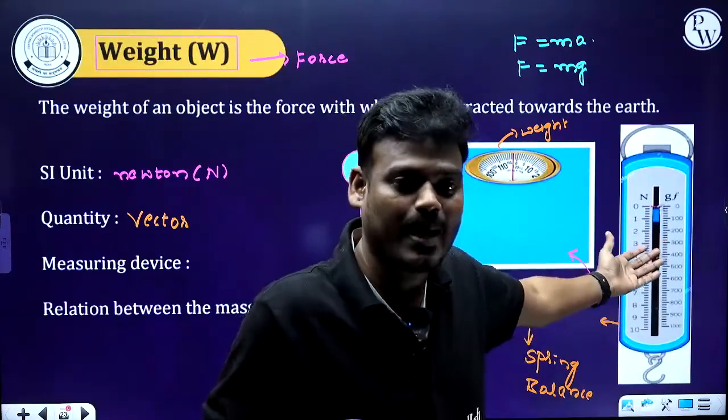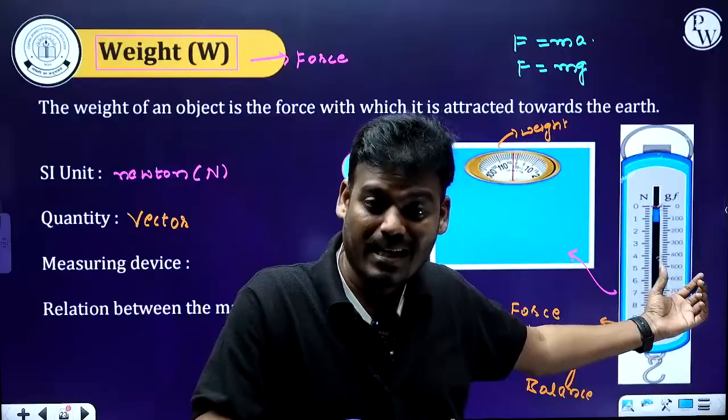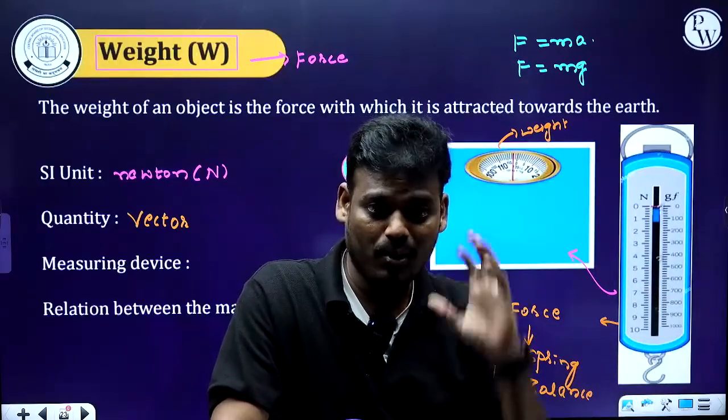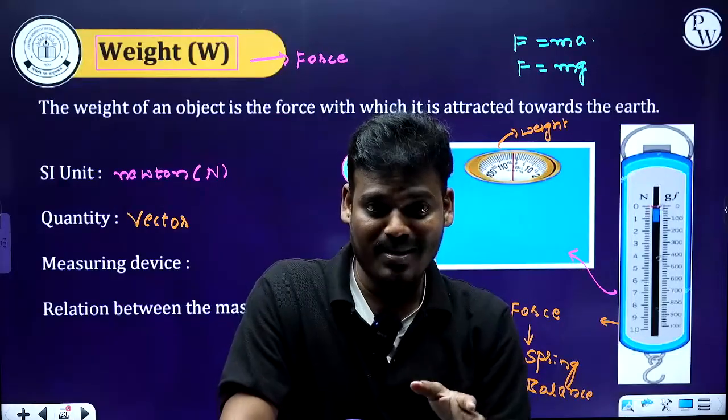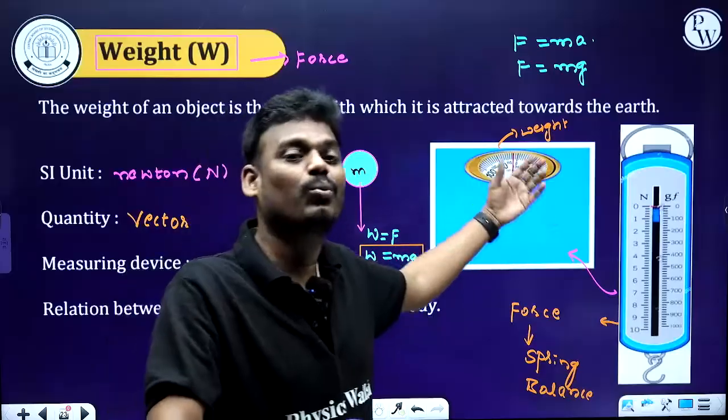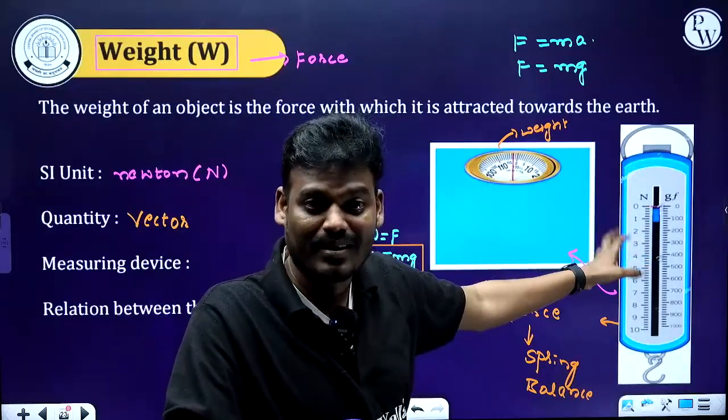Therefore, directly you can say the weight of the body is also measured using a spring balance. If you don't remember in your examination, just write down that it is a weighing machine. That's all, because a weighing machine works based on the spring balance principle.